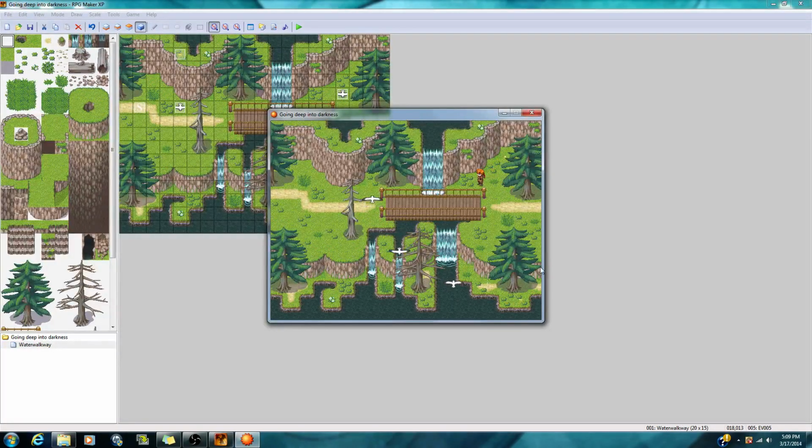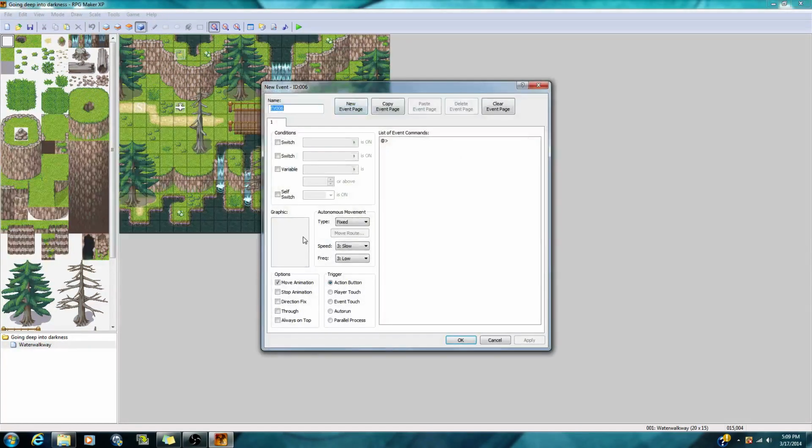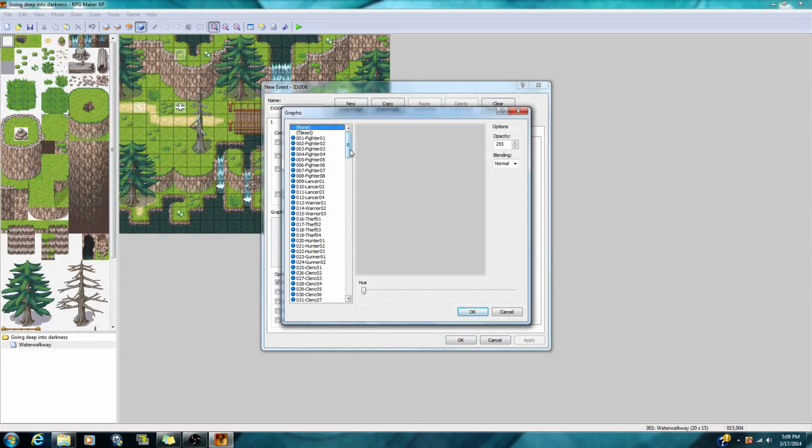The last thing I'm going to do is put a little rabbit right here, and he's going to be moving around, hopping around. He's going to be set at random, and he's going to be solid. That'll be the last thing we'll do for this tutorial. So I'm going to right click right there, new event, graphic. I'm going to find a rabbit.